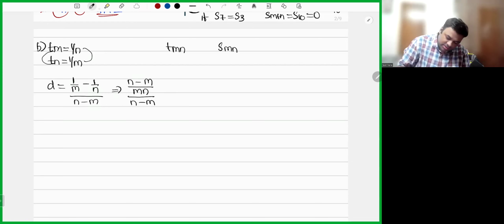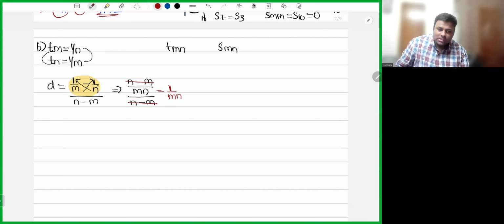I hope you understood this. I have taken the LCM of this. How will you take the LCM? Simple cross multiplication you will do. Now, can I cancel n minus m with n minus m? So what is left, sir? 1 by mn is left. So the common difference is 1 by mn.